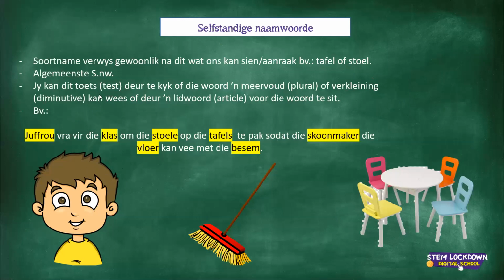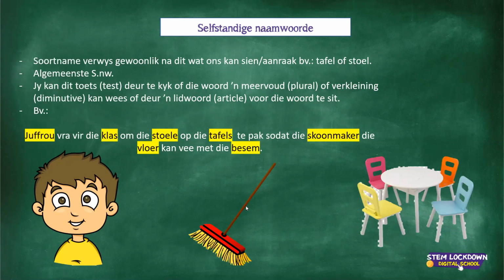Usually you can test a common noun by seeing if it can have a plural. So it's one stoel but two stoele, one tafel but two tafels. You can also see if it has a verkleining, in other words, a diminutive. For instance, een stoel en dan is dit 'n klein stoeltjie.